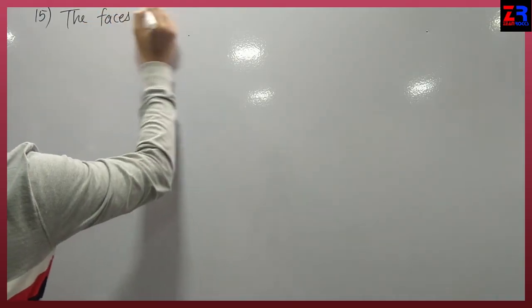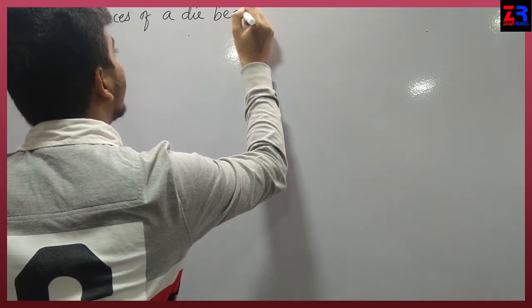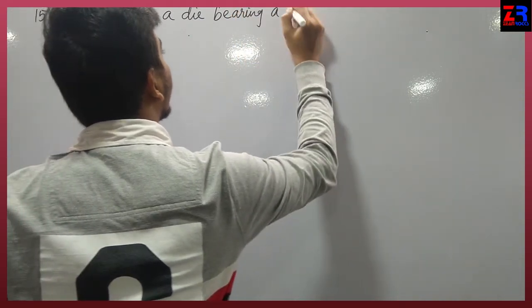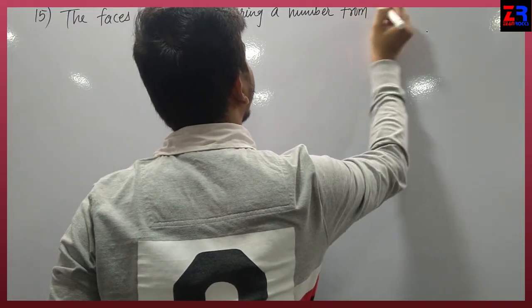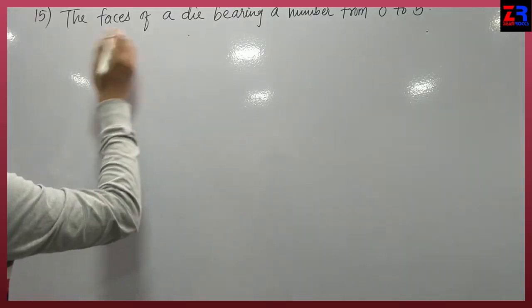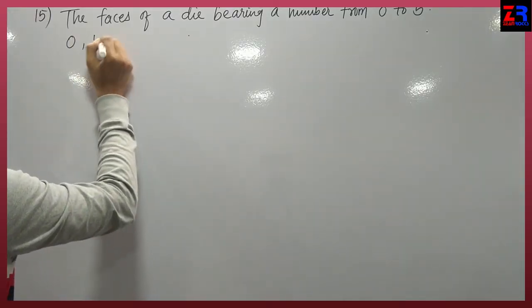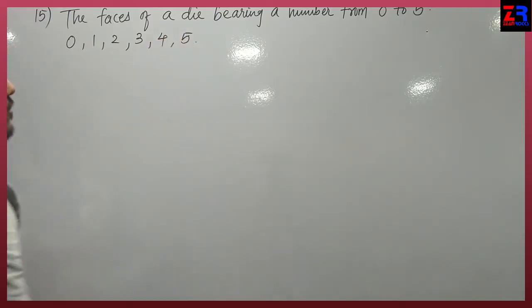The faces of a die bearing a number from 0 to 5. It means now on a die there are numbers 0, 1, 2, 3, 4 and 5.